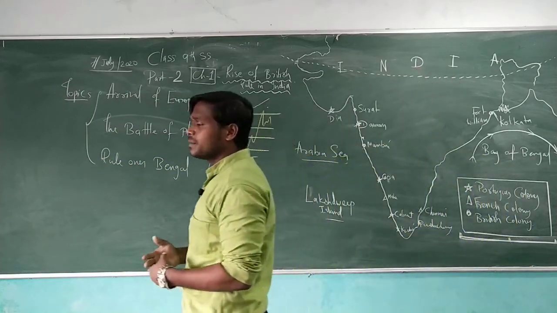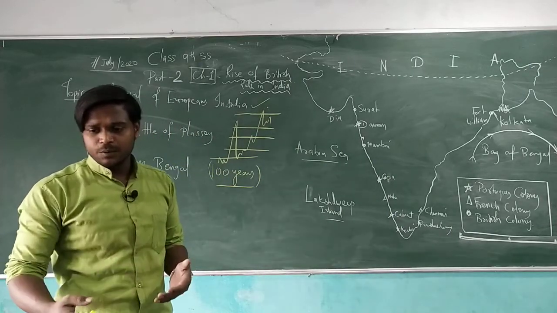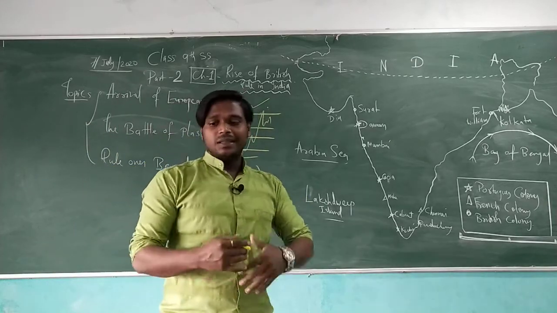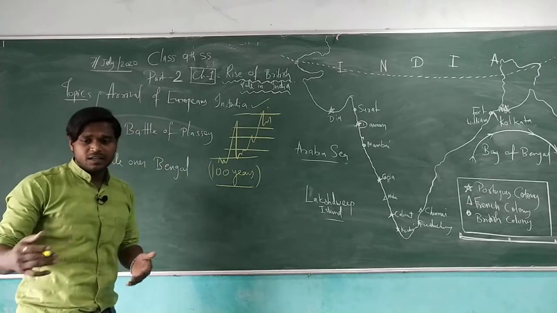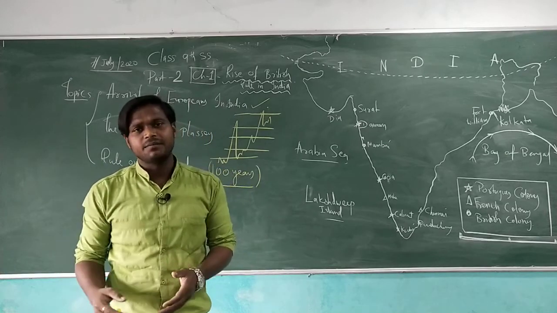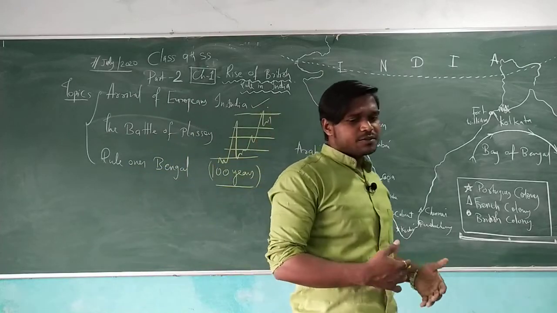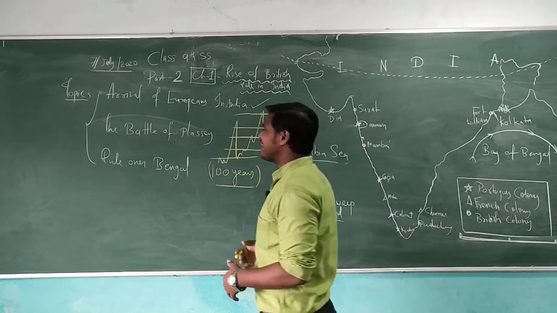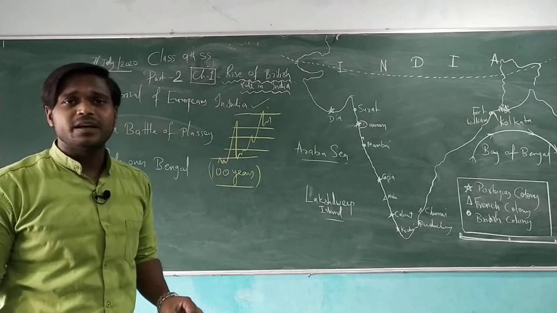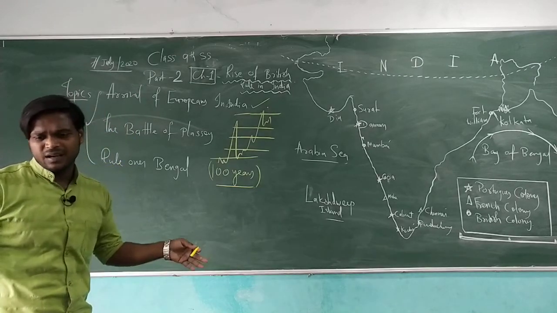Inspired by the Portuguese success in trade, the Dutch, the Holland people, also came here. The Danish people from Denmark also came here, and they established their trading system here. In this trade the English traders also established their leadership. Establishing it, they went on to profit their nation at the expense of Indian people, the farmers and others.